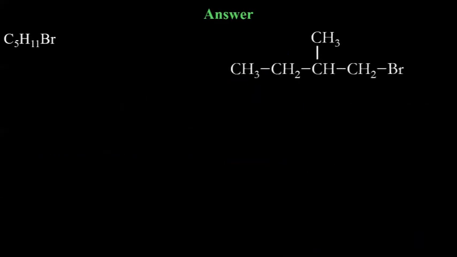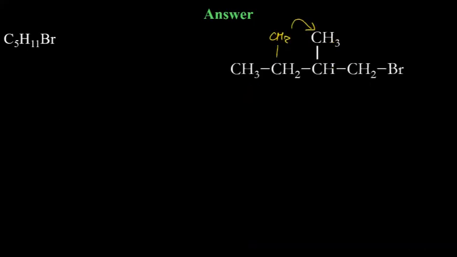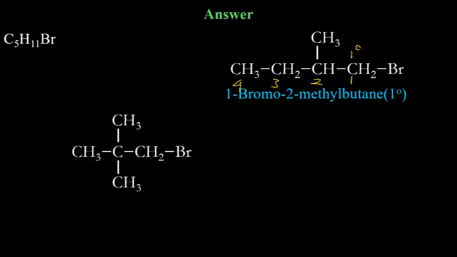Now, as I said in the previous case, we moved CH3 from here to here. Again, 1, 2, 3, 4, 1 bromo, 2 methyl butane. The carbon to which bromine is attached is 1 degree carbon. Next, move this CH3 group also here. So now we are moving the CH3 group. In the previous slide, we were moving bromine. Now we are moving the methyl group here.